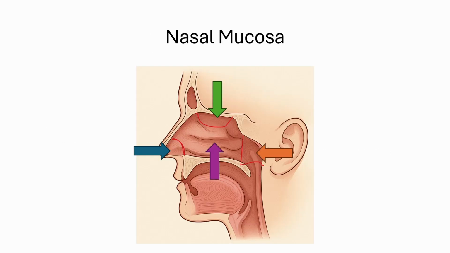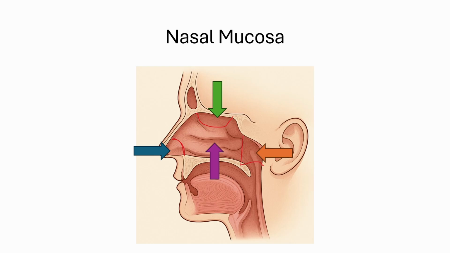I want to start off by saying that this image is generated from ChatGPT, so don't get too worked up on its anatomical accuracy. But I promise you that this is way better than anything I would have been able to draw by hand. The nasal cavity can be partitioned into 4 compartments. The blue arrow is the vestibule located inside the nostrils. The green arrow points to the olfactory mucosa. The orange arrow is the nasopharynx associated lymphatic tissue, and the purple area is where our respiratory mucosa is.